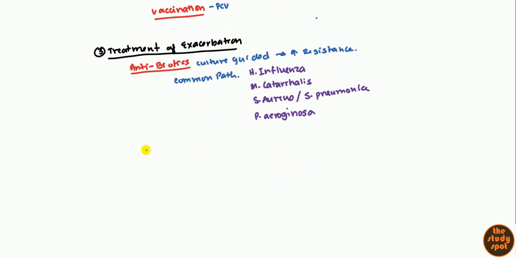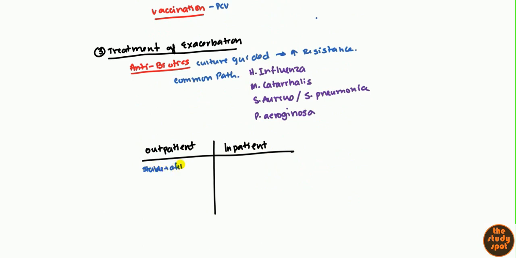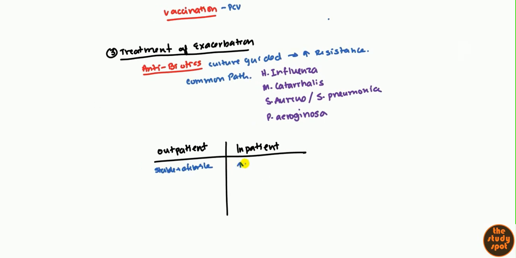Now, this can be treated on an outpatient basis or an inpatient basis, so we'll talk about both of those. If the patient is pretty stable and afebrile, you can just give them some antibiotics to take home. However, if they have a high respiratory rate, breathing greater than 25 breaths per minute, if they have hypoxemia, if they're becoming hypotensive, or if their temperature is greater than 38 degrees Celsius, then you want to go ahead and admit them. This is much more serious. You're probably thinking Pseudomonas here.